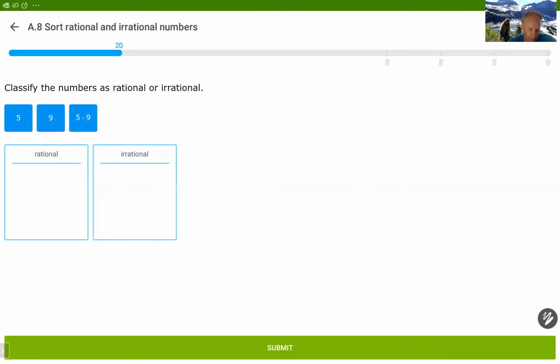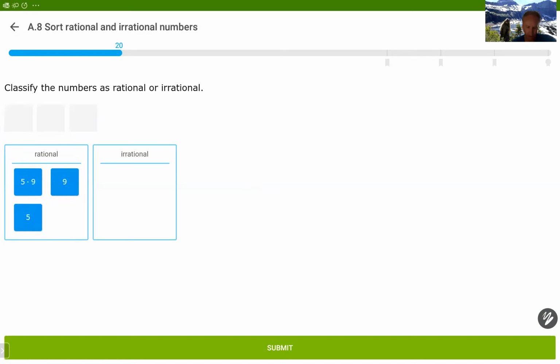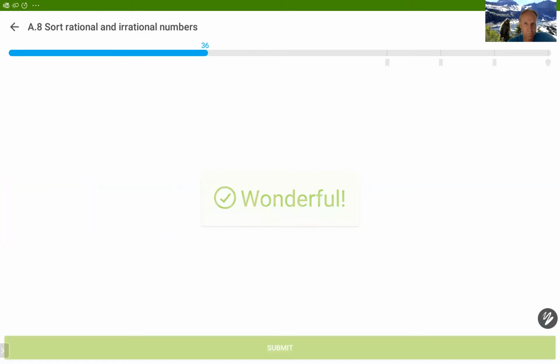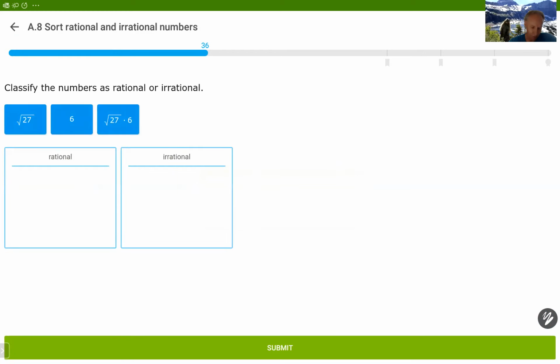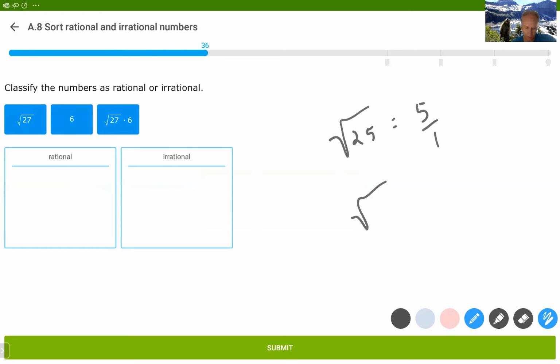Now this time, we're multiplying 5 times 9, which is 45, over 1, 9 over 1, and 5 over 1. All of those are rational numbers. The square root of 27 is an irrational number. Remember that the square root of 25 is 5. This is a perfect square, and that is a rational number. The square root of 36 is 6 over 1.